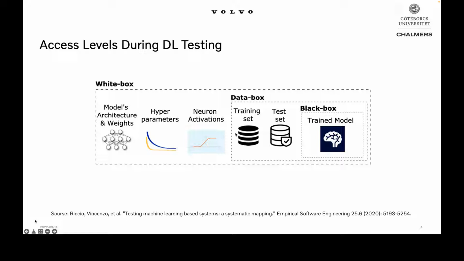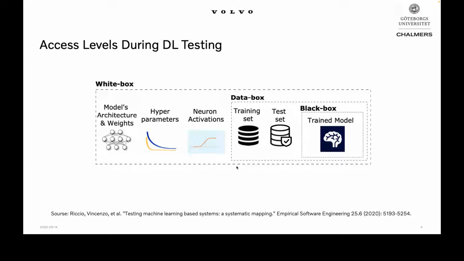They're called data box because they don't need access to the algorithm or system under test, but they do need access to the data, for example, the training set. We cannot say that this is completely black box, because we need access to the data. So we have these 3 different access levels for different testing techniques.